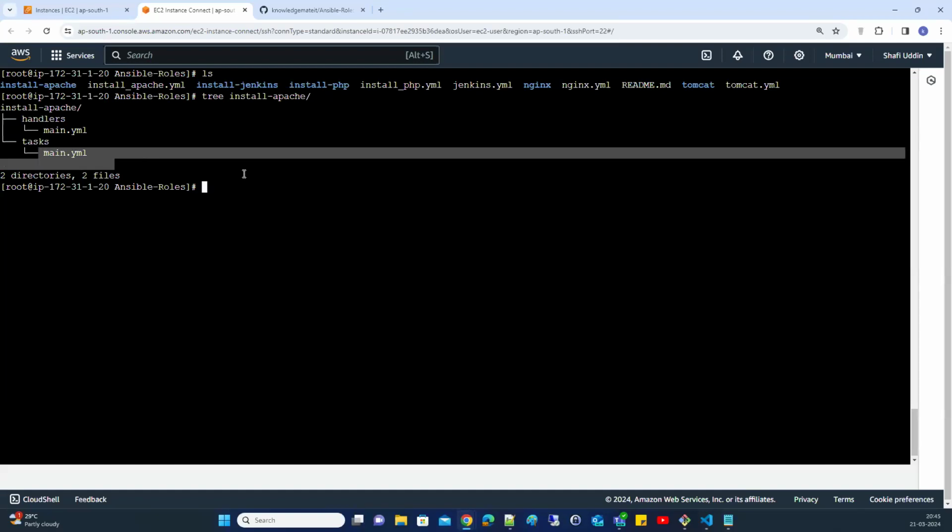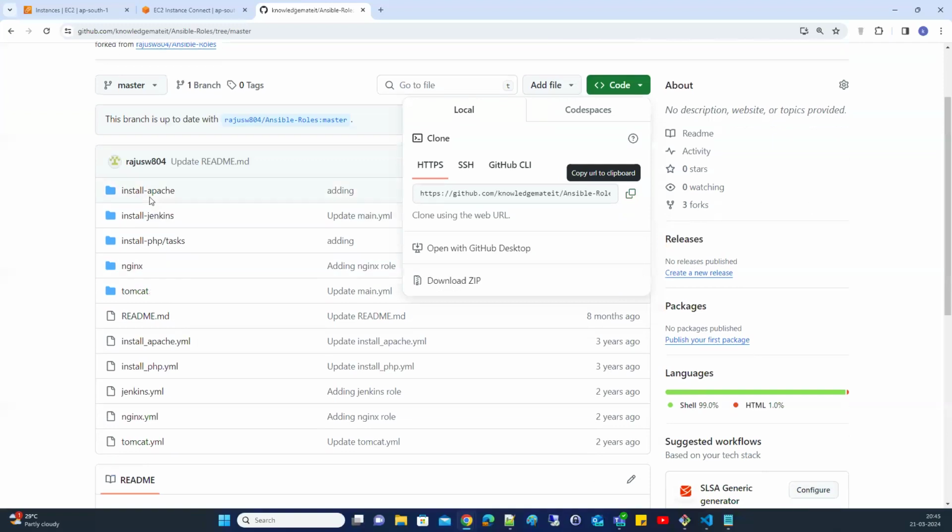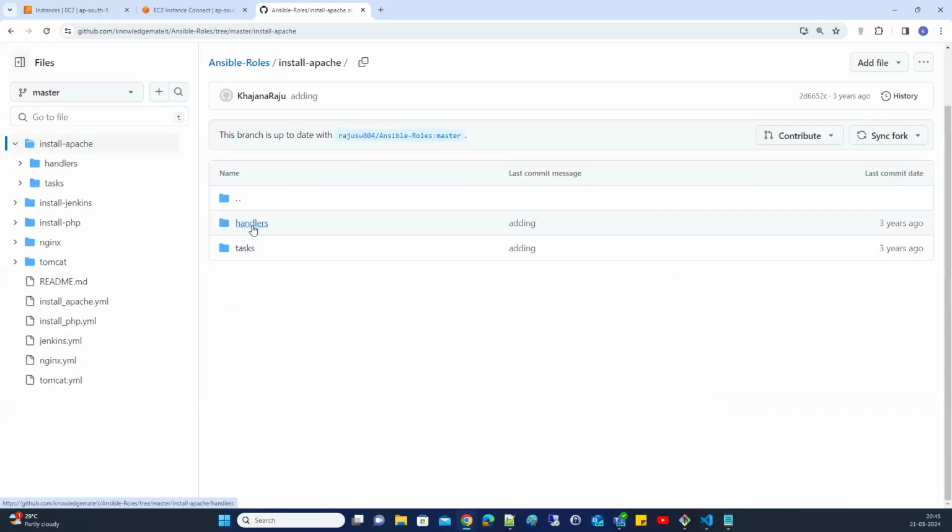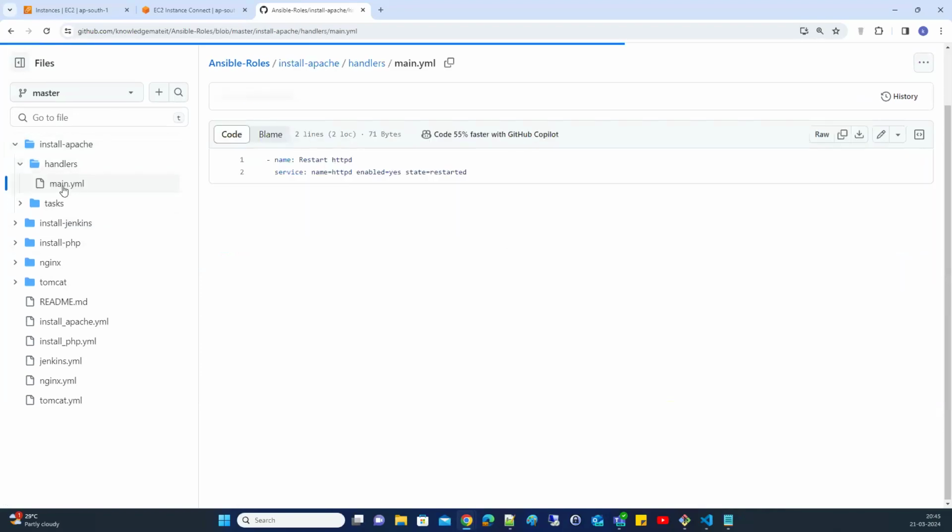But what is there inside the files? Let's see. If you see install Apache, there is a handler folder. In the handler folder, you can see main.yaml. What is it having? The main.yaml file has handlers. A handler is useful for starting a particular task based on another task. So here restart HTTPD service, HTTPD state started, enabled is yes. Some task is there under the main.yaml file of handlers. But handlers get executed using notify.